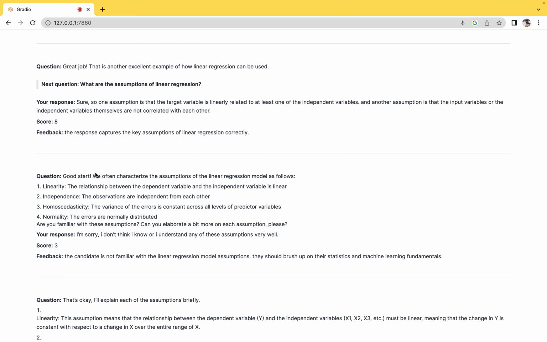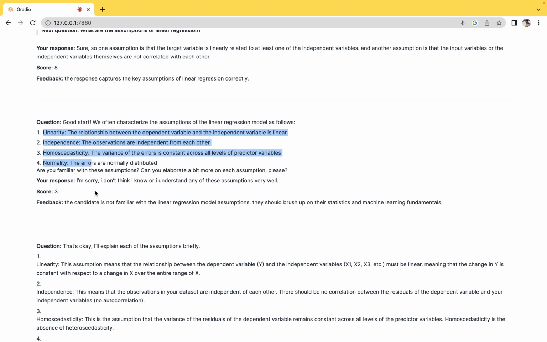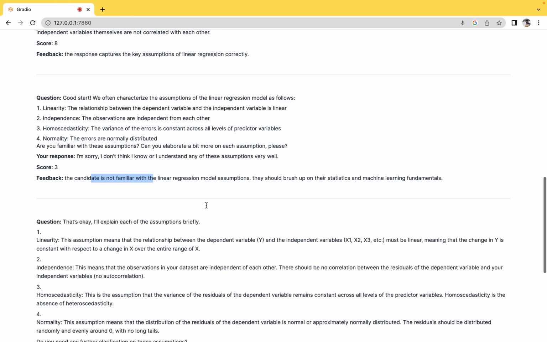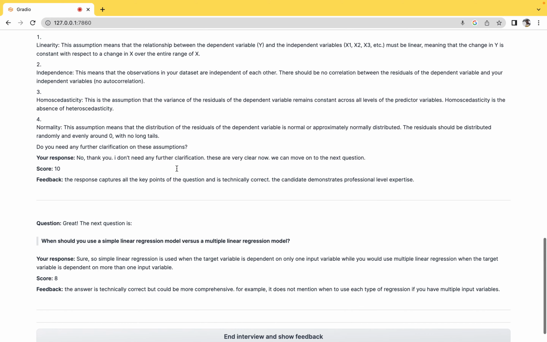Let's see one of the bad responses. So yeah, here I said, I'm sorry, I don't think I know or I understand any of these assumptions. So it actually gave me a 3 and then said the candidate is not familiar with the assumptions and so on. And yeah, so that's basically that.